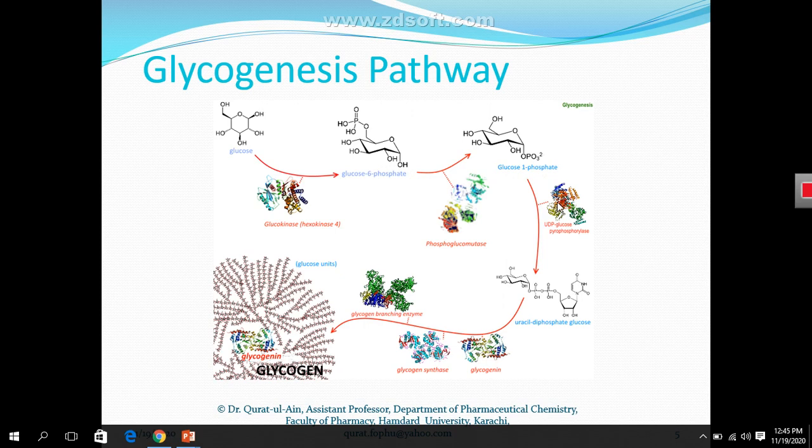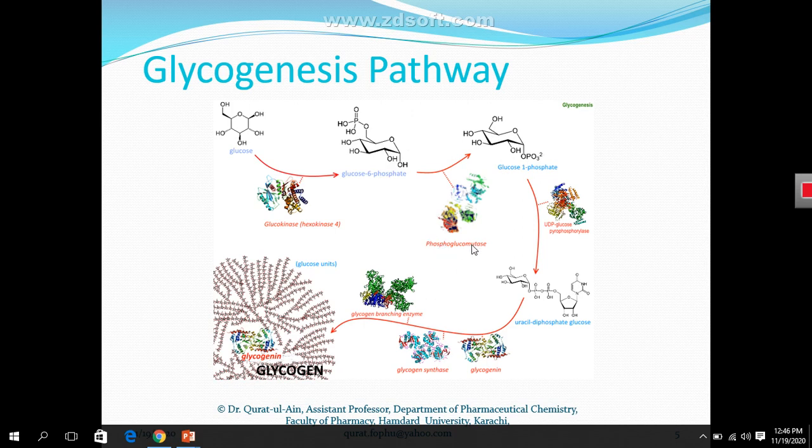So here the enzyme phosphoglucomutase does interconversion of glucose 6-phosphate into glucose 1-phosphate. It just interconverts one structural form of glucose into another structural form of glucose.